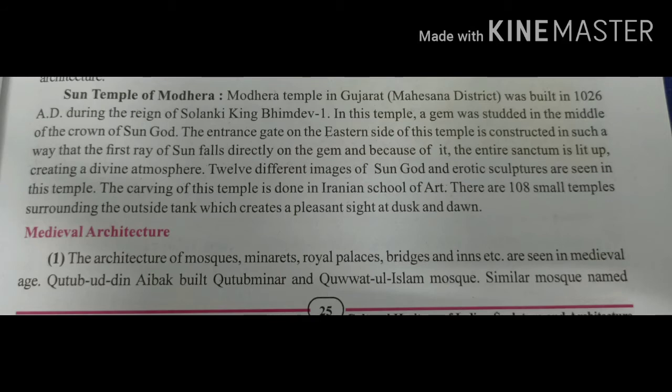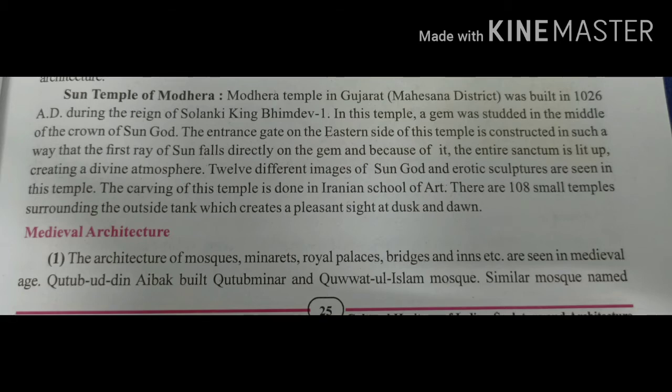What is the peculiarity of this temple? In this temple, a gem was studded in the middle of the crown of the sun god. The entrance gate on the eastern side of this temple is constructed in such a way that the first ray of the sun falls directly on the gem.